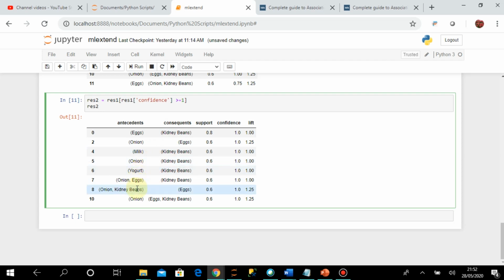When I am getting this much detail, I can understand how the items should be arranged in the market basket, and which items can be brought together so that the sale of the items is maximized. Okay, so we have explored how to implement these things using this Python library MLxtend.